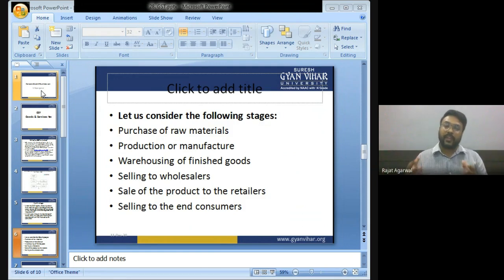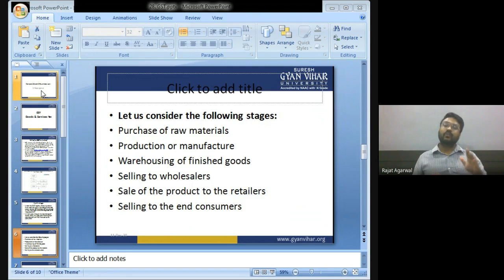Then after production, we store the goods in a warehouse. From the warehouse, the goods are sold to the wholesaler. Then the wholesaler sells the goods to the retailer, and the retailer sells to the end consumer. So, children, when the goods are purchased and converted into some product after manufacturing, the value is added. The GST is applicable only on that value added.